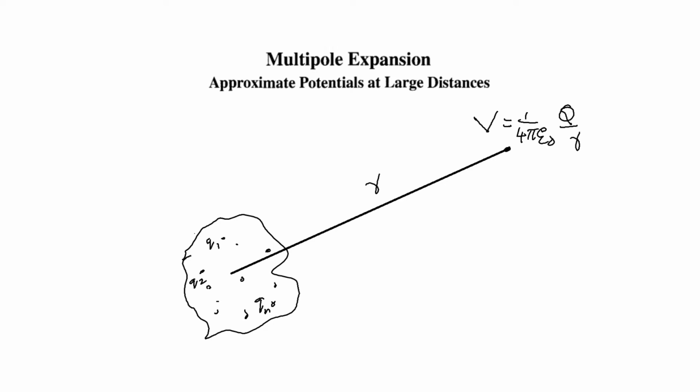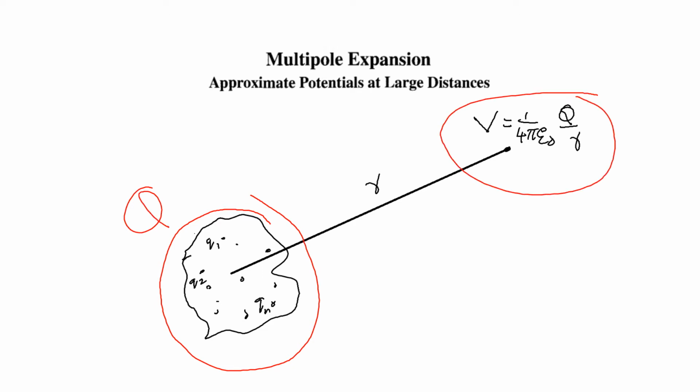We are all familiar with electric potentials. The electrostatic potential due to a single charge is given by V equal to 1 over 4 pi epsilon naught Q over R. Now, what if you consider a system of charges, or we can call it a localized charge distribution? At a very large distance from this localized charge distribution, you can consider it as a single charge Q, and therefore the potential can be V equal to 1 over 4 pi epsilon 0 Q over R.